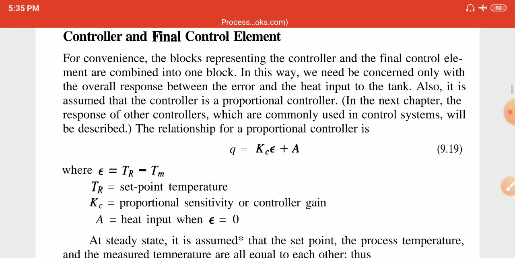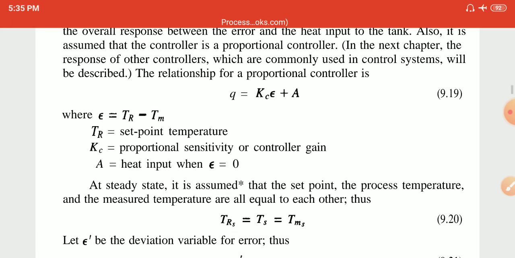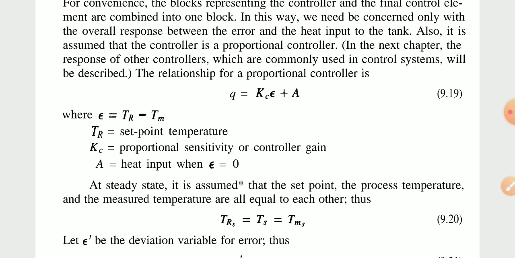Which one? The first one is there. Q is equal to KCE plus A. What is the notation for the proportional control equations? The relation: E is equal to TR minus TM. TR is equal to the set point temperature. Kc is equal to the proportional sensitivity or control gain. And A is equal to the heat input when epsilon is equal to 0.